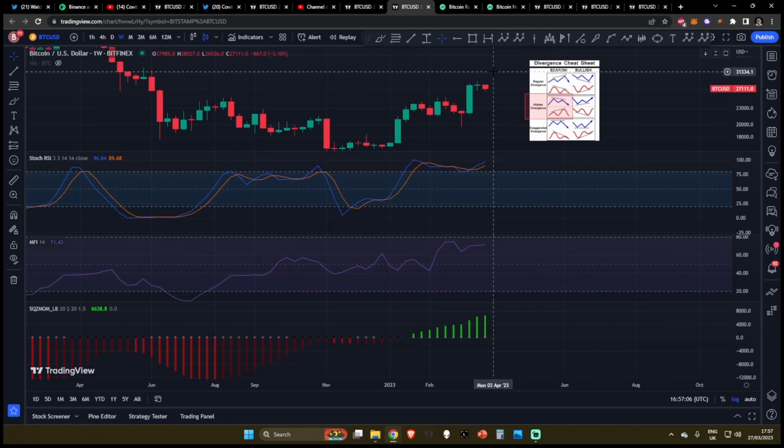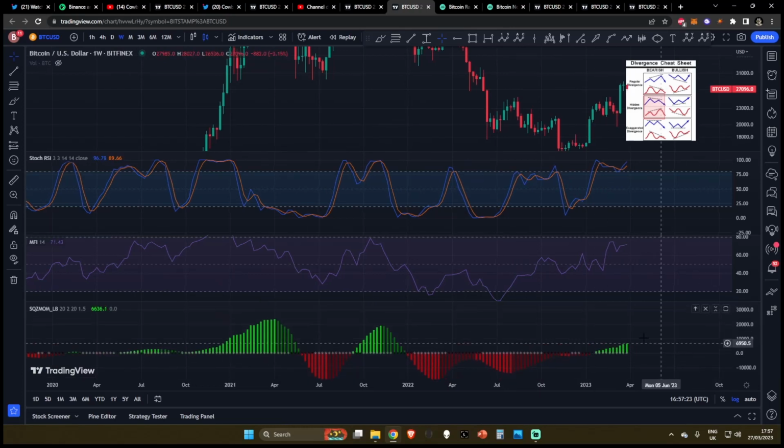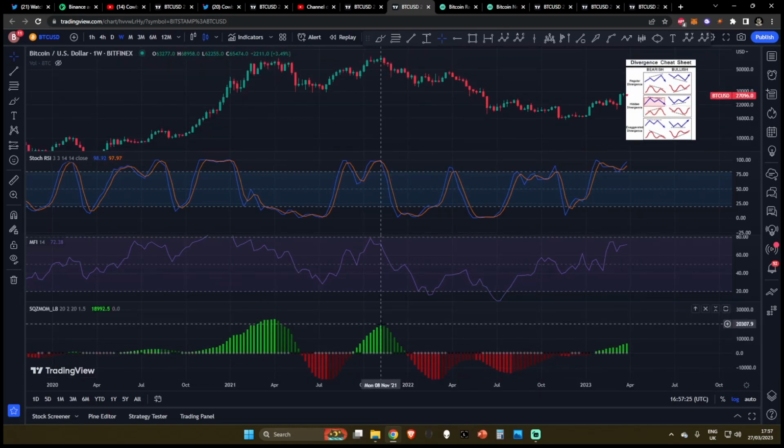But even if we're taking away the weekly hidden divergence, you can see that the oscillators right now, the stochastic is almost at 100, the MFI is at 71, very overextended, just like the stochastic, and the squeeze momentum indicator is extremely overextended right now. I mean, we haven't been in green like this since Bitcoin was round about this level here, coming very close to the top, round about 55,000.